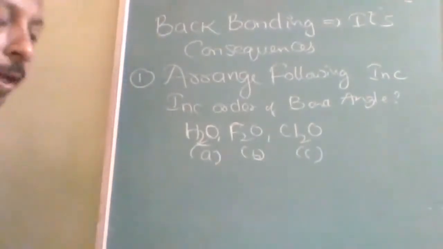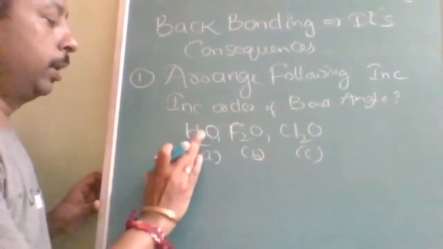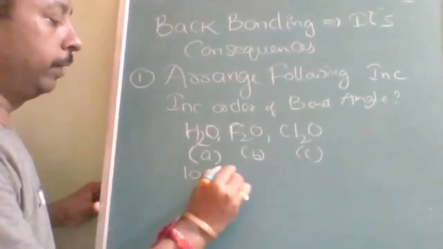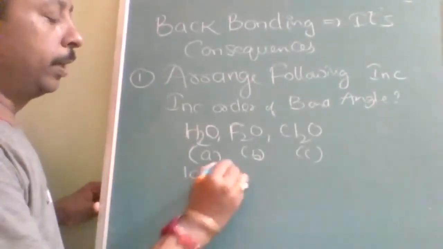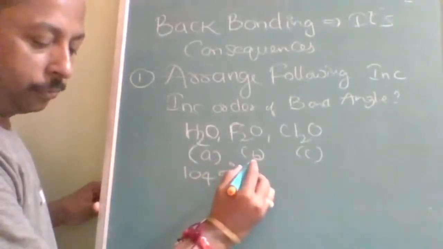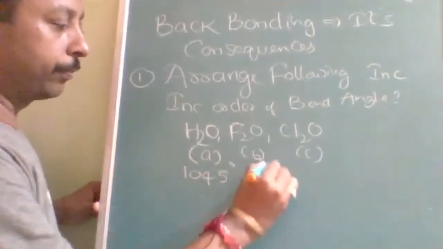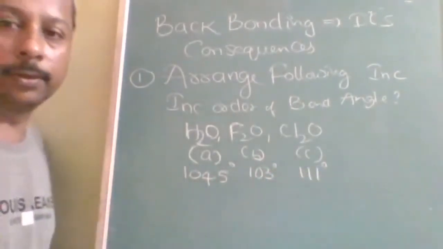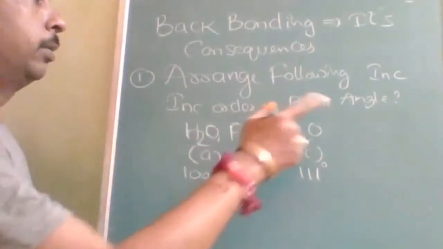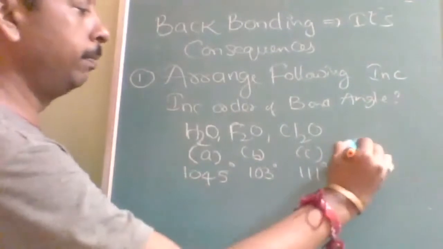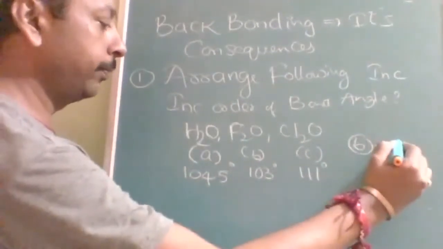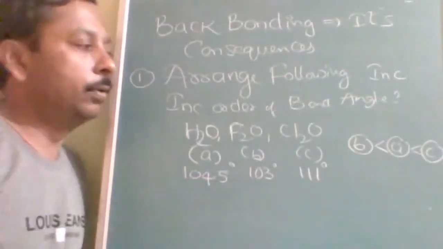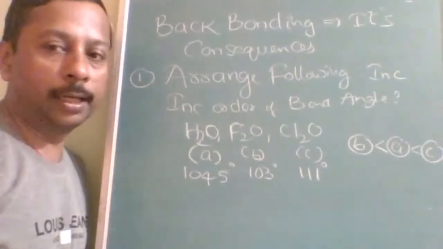I will give you the values also, but you should understand the reason behind it. H2O is the well-known 104.5 degrees, F2O is 103 degrees, and Cl2O is 111 degrees. So the increasing order is F2O less than H2O less than Cl2O. This is the actual answer.